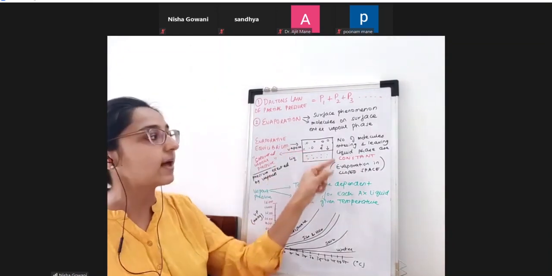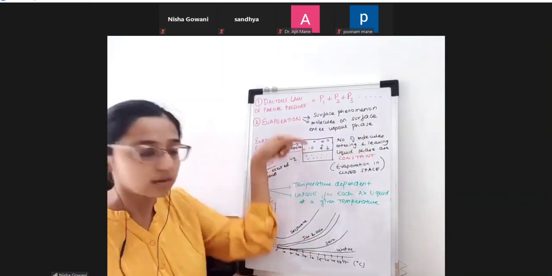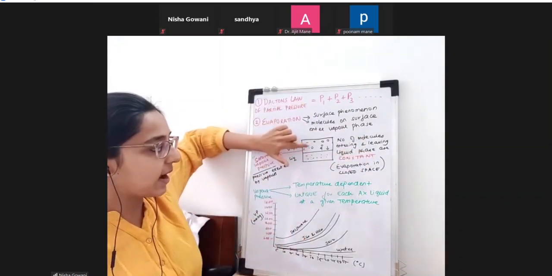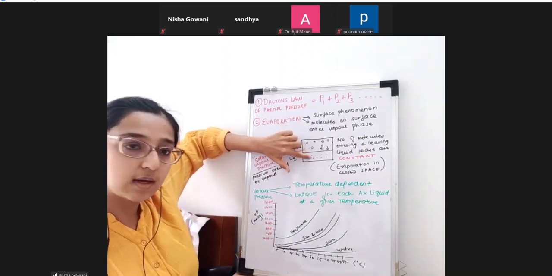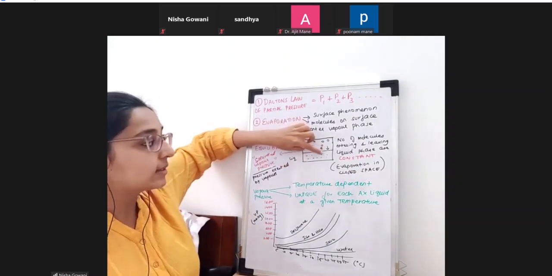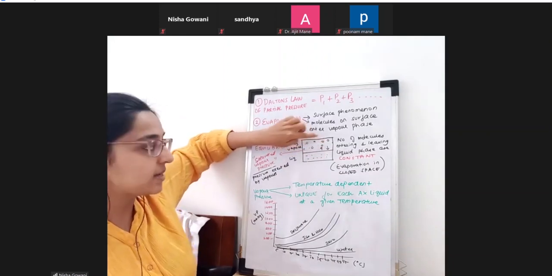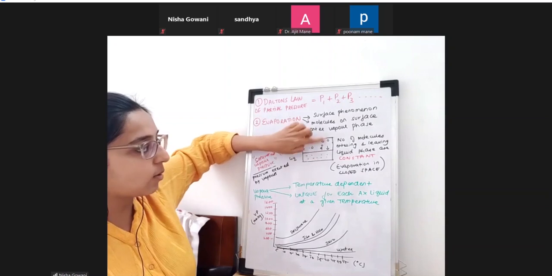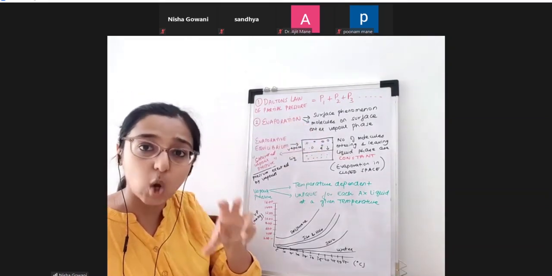So now what is happening? When the number of vapor molecules entering back into the liquid phase becomes equal to the number of molecules exiting the liquid into the vapor phase, that means the incoming and outgoing number of molecules are balanced with each other. The number is constant.